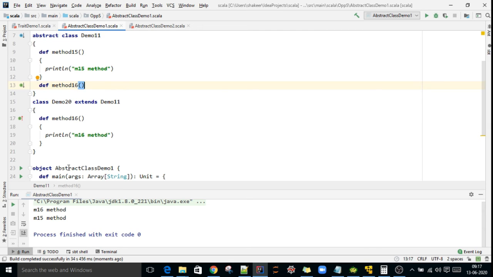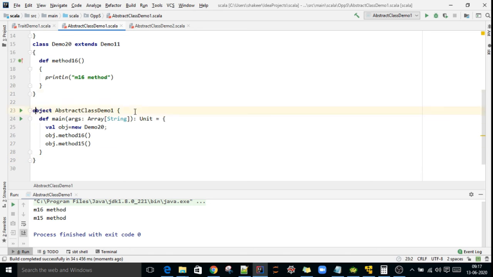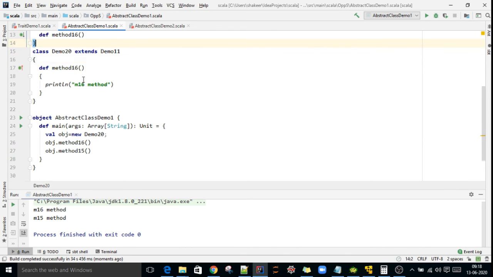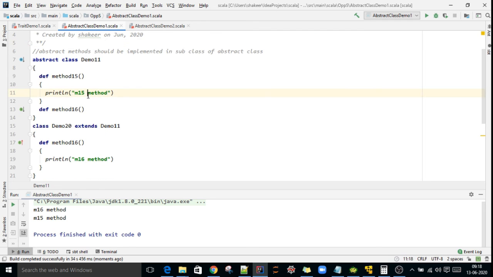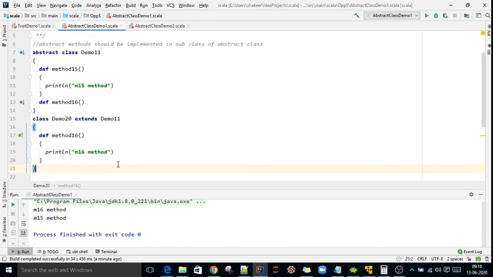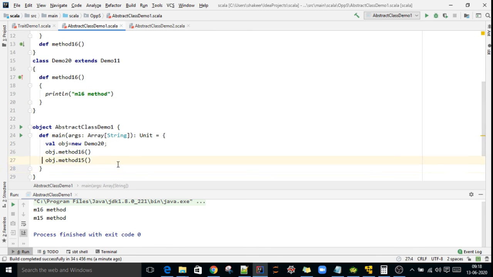All these things we have seen. See here, the M16 method and the M15 method, both methods. This is the output of M16 and the output of M15. We provided implementation for method M16 in the child class.